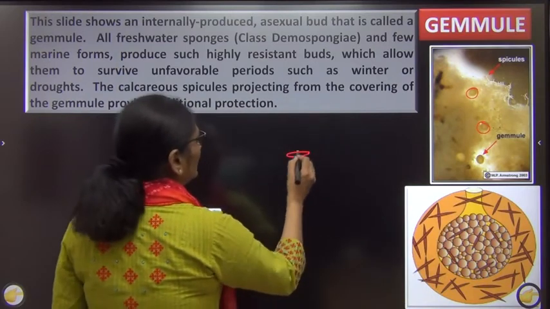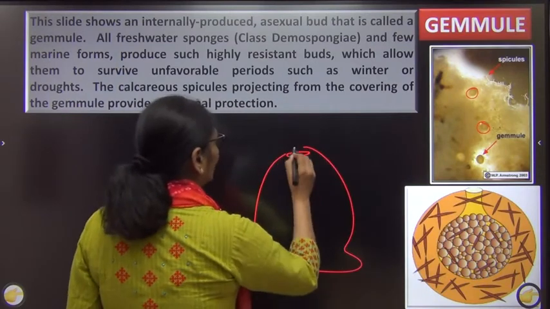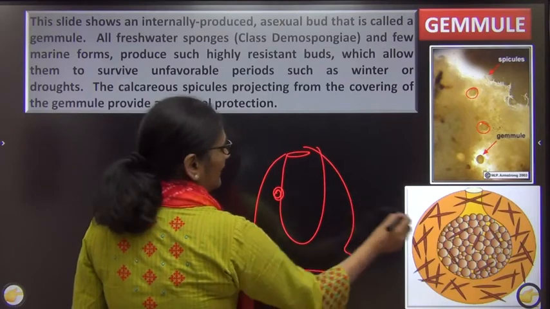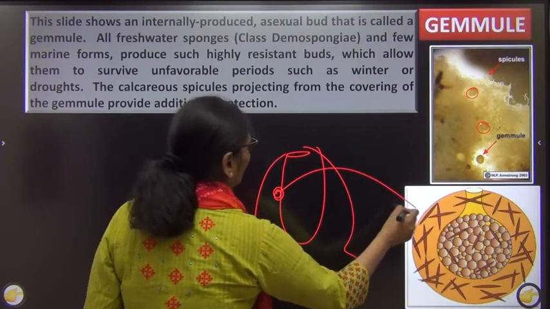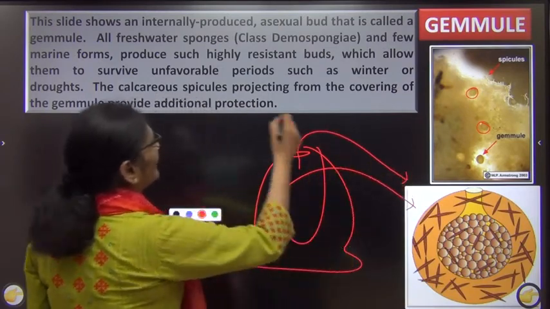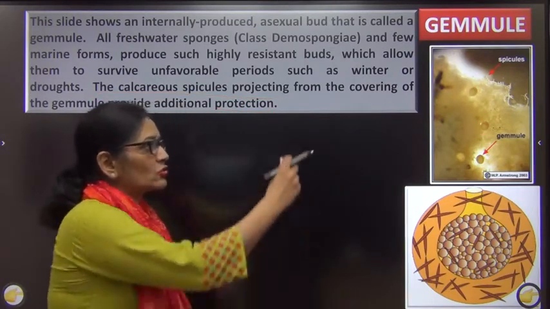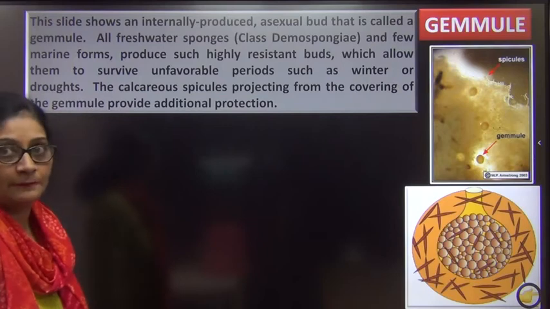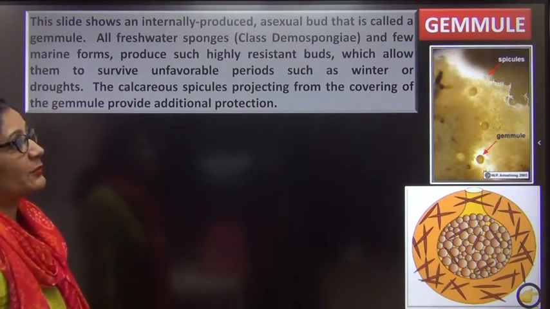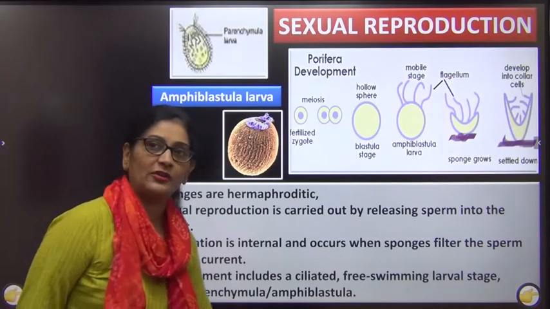As I told you, these gemmules are internal buds, and this is the typical structure of a gemmule. They come out through the micropyle. I am just trying to show how the gemmules are found within the body. Once you have done the asexual reproduction, now we will move to the sexual reproduction.